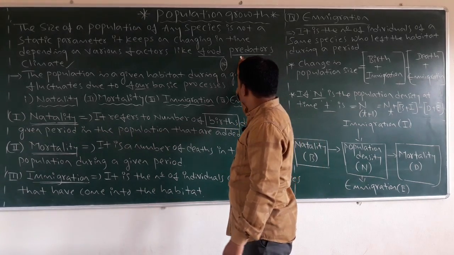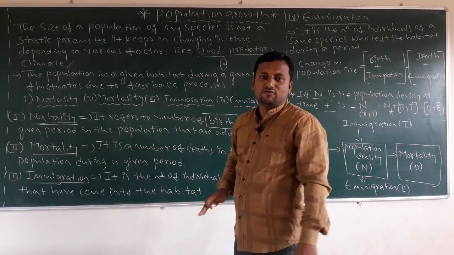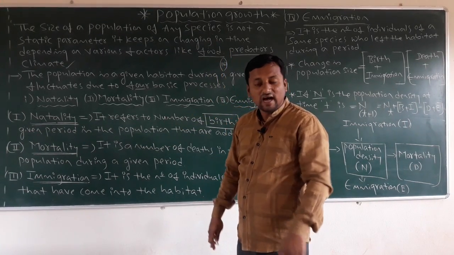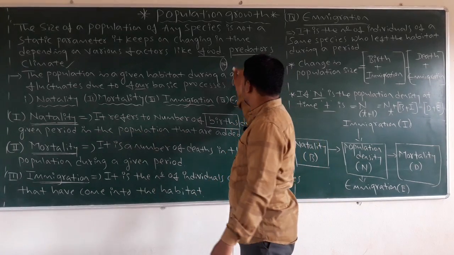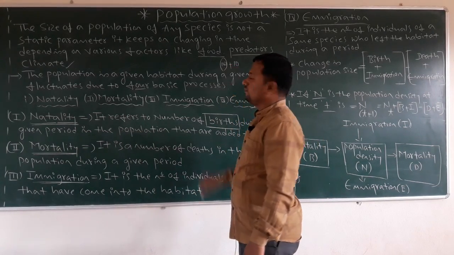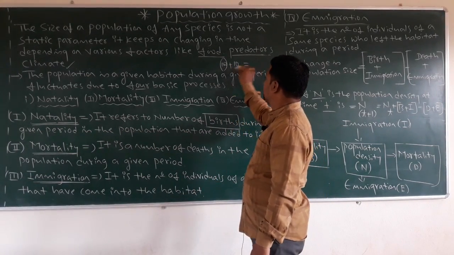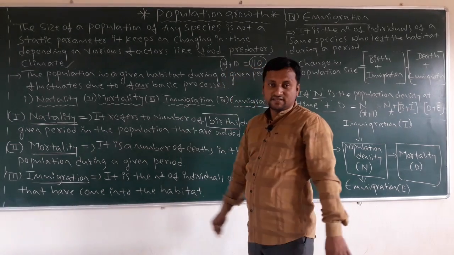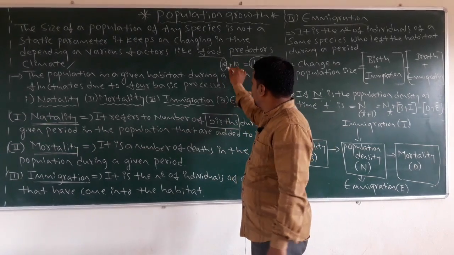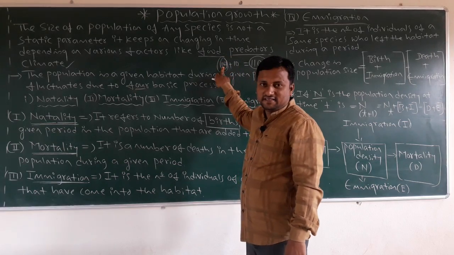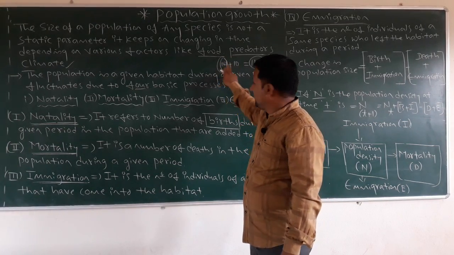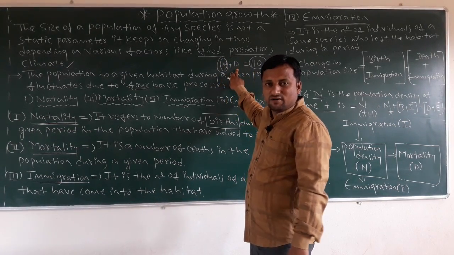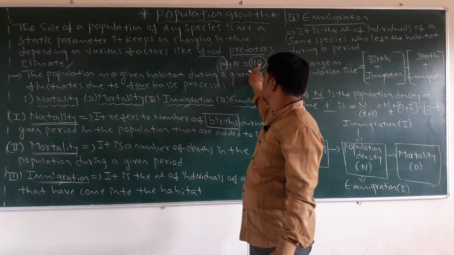Okay. If any new species arrive or births take place, say plus 10 species will be born, then what is the population of this habitat? It must be 110. What is the initial density of this population? That should be 100. How many births take place? 10. Then what is the number of the existing population? 110.